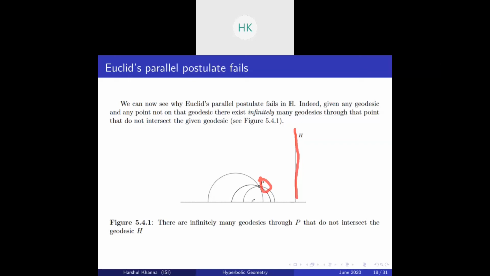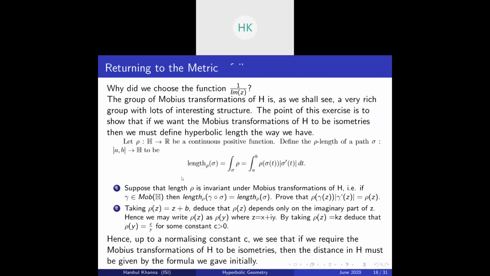So what fails in the fifth postulate is the uniqueness property of the parallel geodesic. We have not said that there exists no geodesic. The part which says that there exists a geodesic still holds, but the uniqueness of it does not hold anymore in this model. Okay, so let's move on. Returning to the metric.